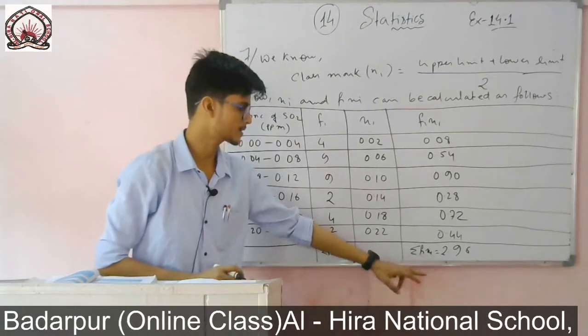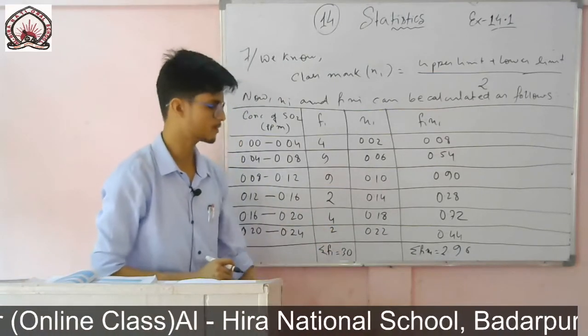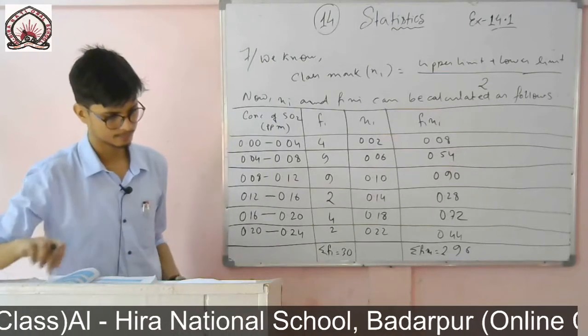So this is summation fi xi, which is 2.96, and the sum of frequency I got is 30.